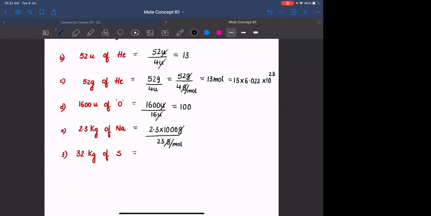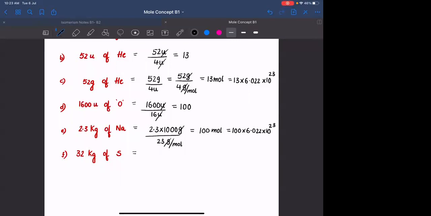Gram cancel होगा, which is equal to how much? 100 mole होगा, which is equal to 100 into 6.022 into 10 power 23. Agreed? Any doubt?